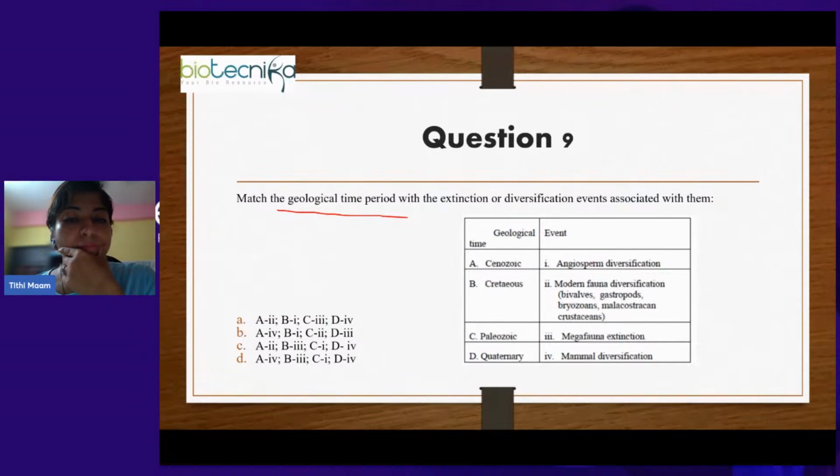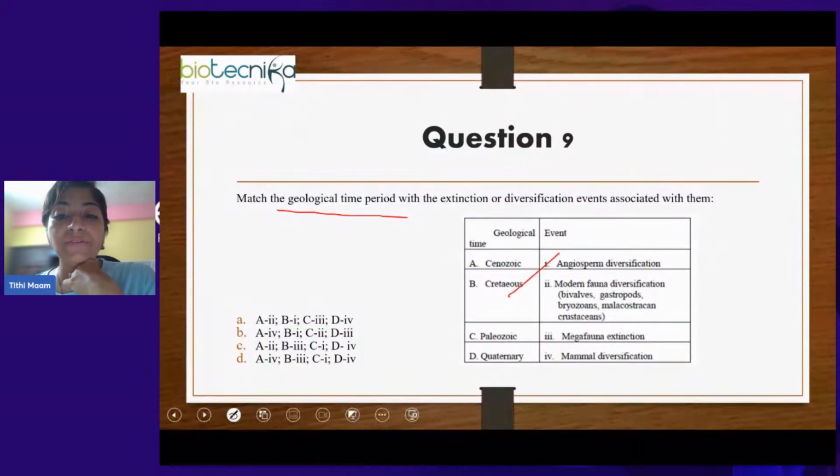So when we are talking about angiosperm diversification, that will happen during the Cretaceous period only. That is the time when it showed the extensive diversification. So the diversification of angiosperms started during the Cretaceous period.